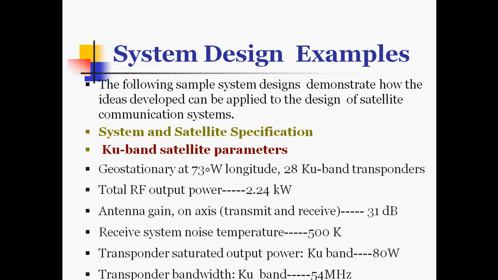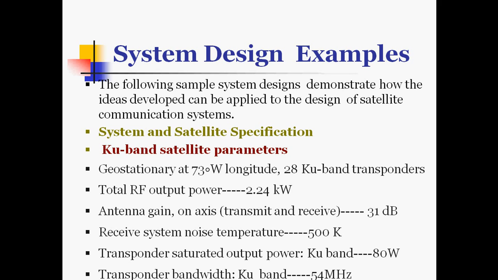System and satellite specification, then Ku band satellite parameters that have been given here. The satellite is geostationary at 73 degrees west longitude with 28 Ku band transponders.